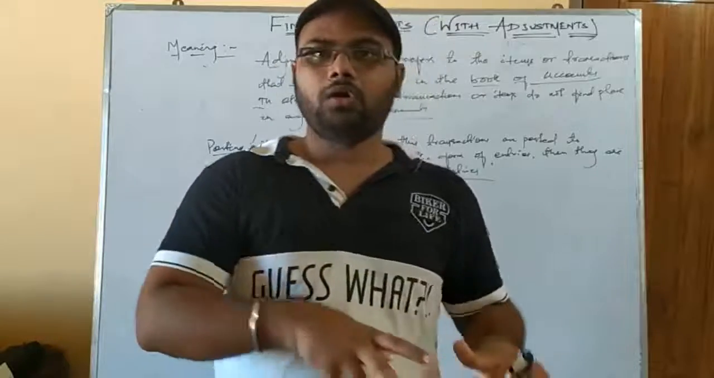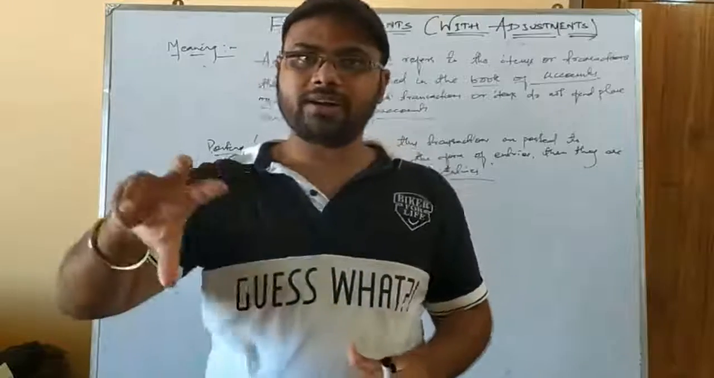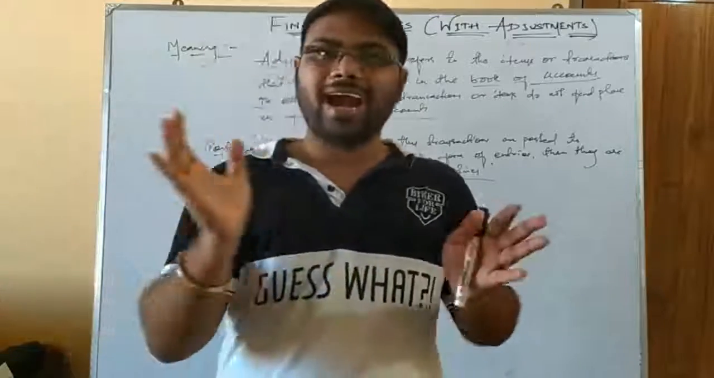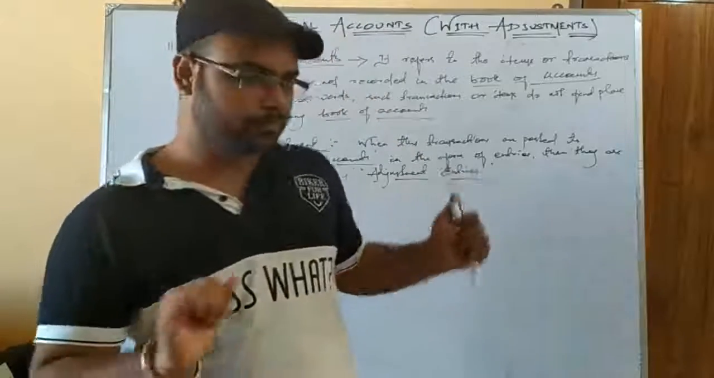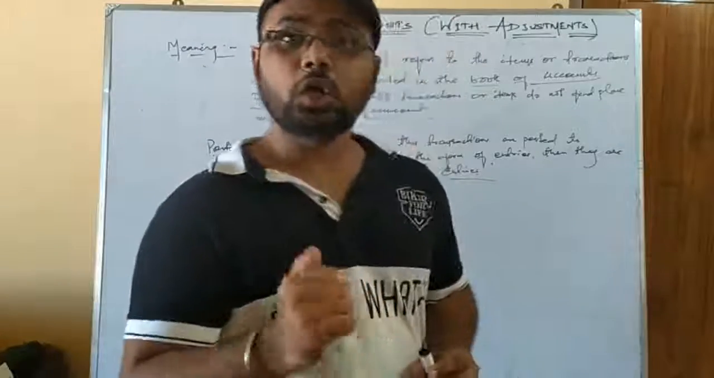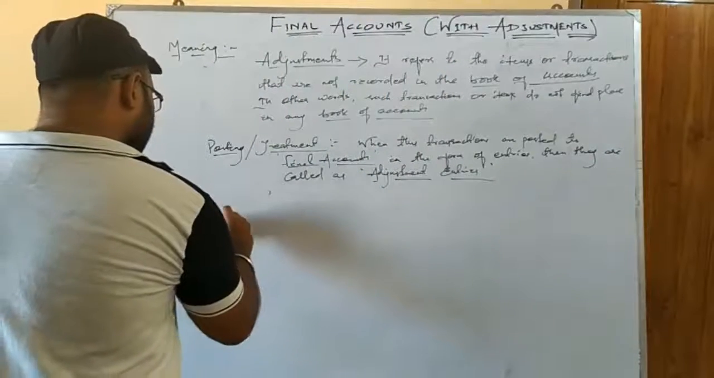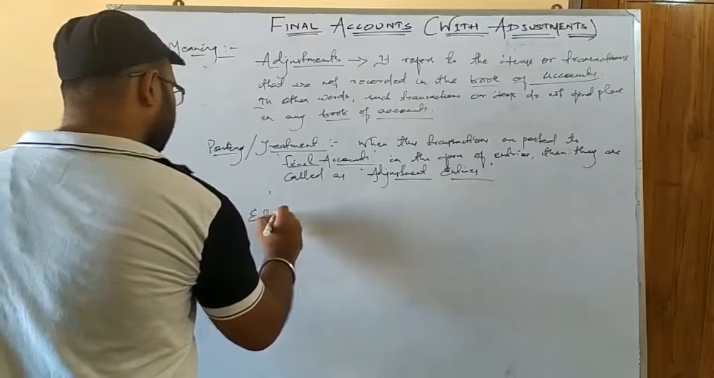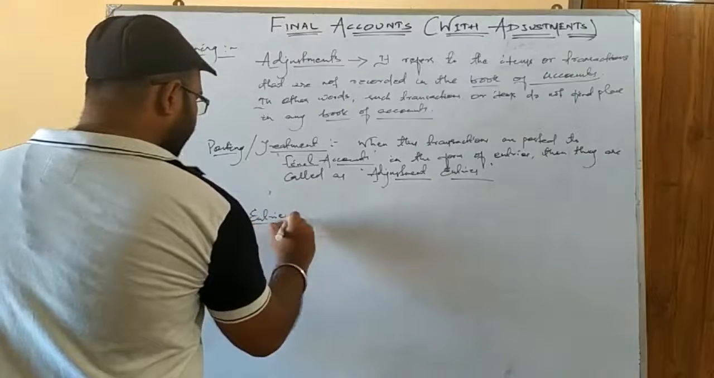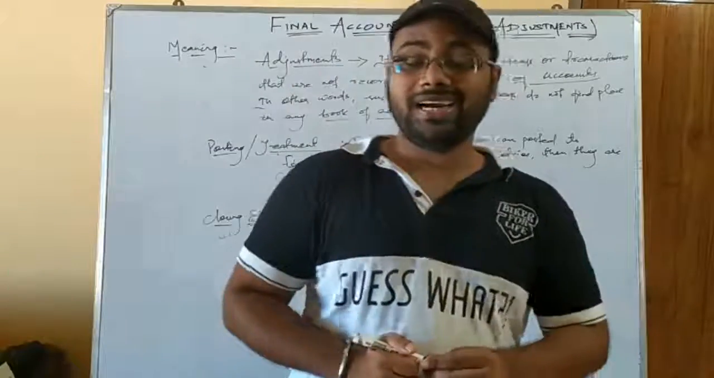And the way they are taken to the financial statement is in the form of entries, and those entries are called adjustment entries. Okay, so you got it here, adjustment entries. Now another question arises: closing entries. What does closing entries mean? You will definitely come across these terms when you are solving the problems of final accounts with adjustments.